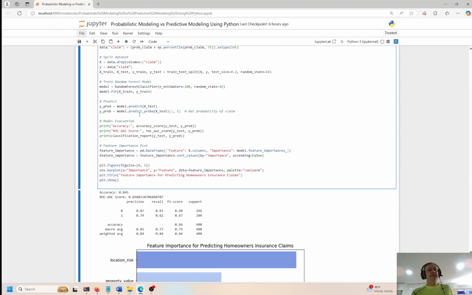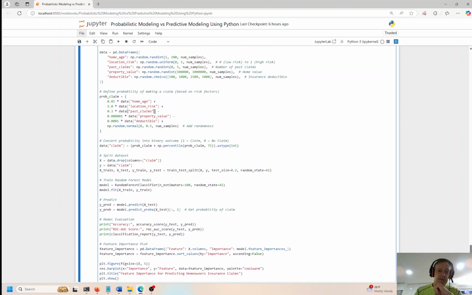So that is the difference between probabilistic modeling, which is the distribution of outcomes, right? The probability of something happening: is it 10, 15, 20%? Is it 80 or 90% probability of a chance outcome occurring? Or with a predictive model, you're trying to predict a target variable, a Y variable, based on one or more independent variables. Here we have, I believe, 5 independent variables, right? We're trying to predict whether or not a claim will be made.